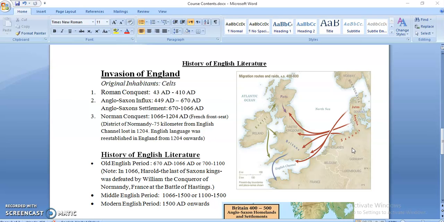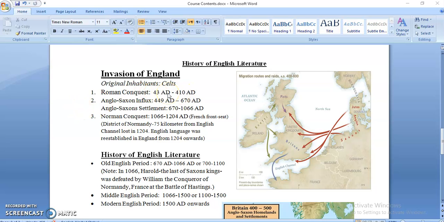ruler was Julius Caesar, who in 55 BC, that is before Jesus Christ, tried to attack Britain, but his attempt was unsuccessful. Later on, King Claudius in 43 AD, that is after Jesus Christ, Anno Domini, came to England and occupied this island of Britain, and this started in 43 AD. From 43 AD up to 410 AD, you can say there were 4 centuries of Roman conquest.